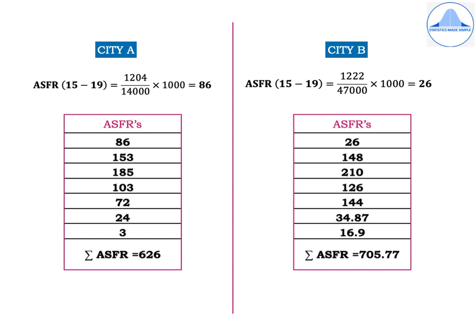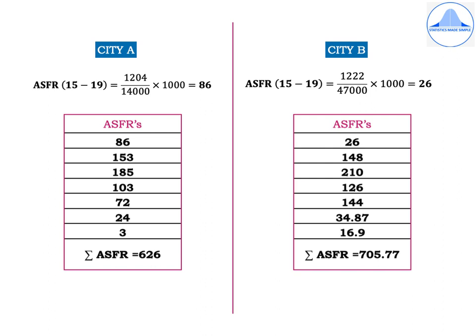In a similar way, obtain the remaining ASFRs for the other age groups and write them in the column highlighted in pink color as 86, 153, 185, 103, 72, 24, 3, and we get summation ASFR is equal to 626.